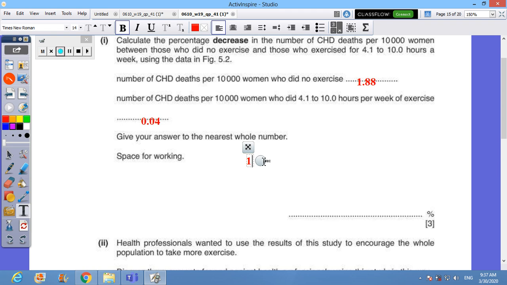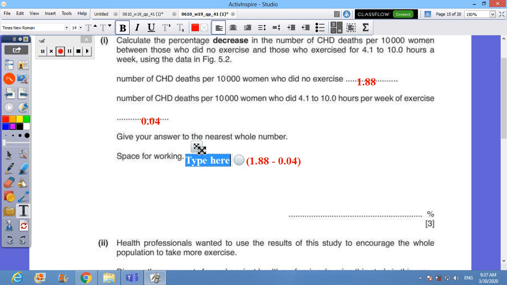The percentage means 1.88 in the first column minus 0.04 in the second column. After you subtract, you collect the difference. Okay?